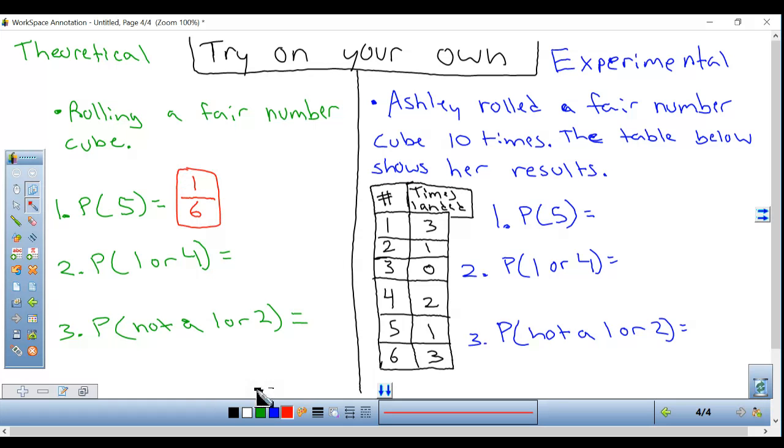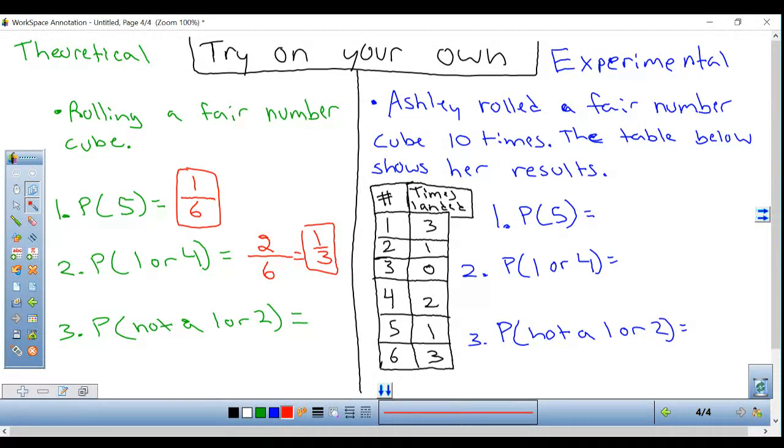Number 2, a 1 or a 4. The total number of possible outcomes does not change. It's still 6. And how many of those numbers are a 1 or a 4? On a dice, there's one 1 and one 4 for a total of 2. So I get 2/6, but I can simplify this down to 1/3. And that is the answer for number 2.